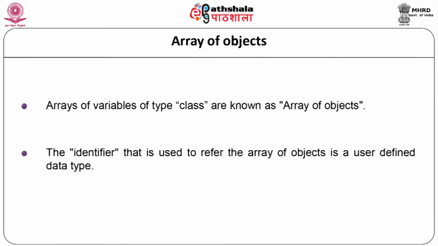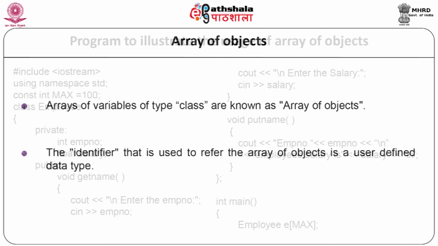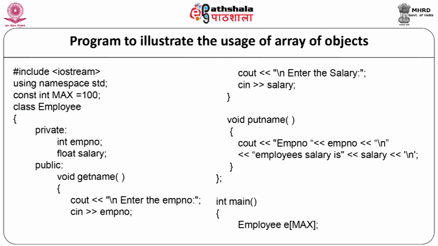Array of objects. Arrays of variables of type class are known as array of objects. The identifier that is used to refer to the array of objects is a user defined data type. Now, let us see a program to implement the usage of array of objects. We will start with our program. #include <iostream>, using namespace std. We are declaring the constant here as const int max = 100.